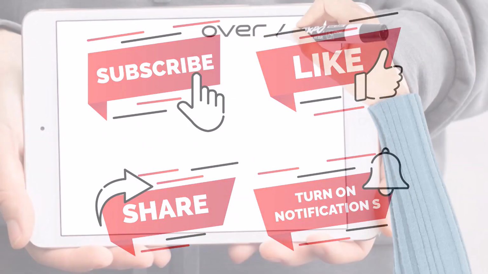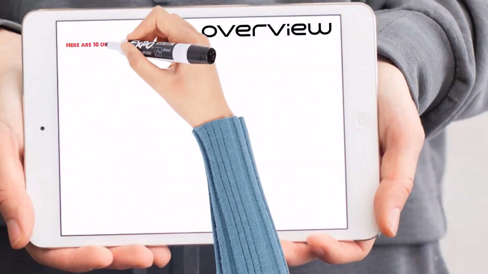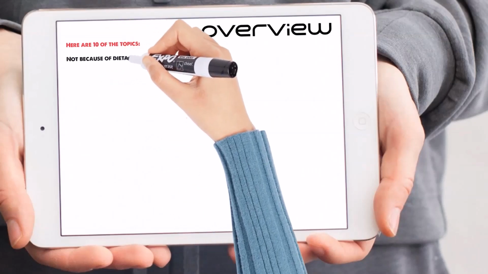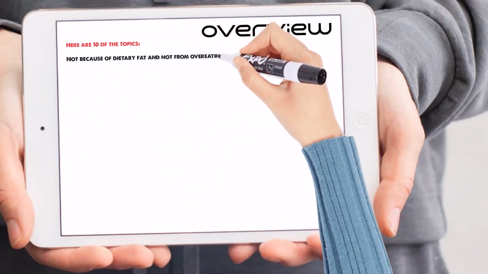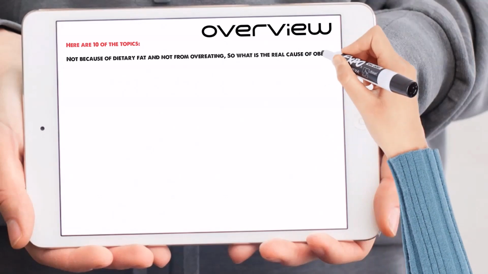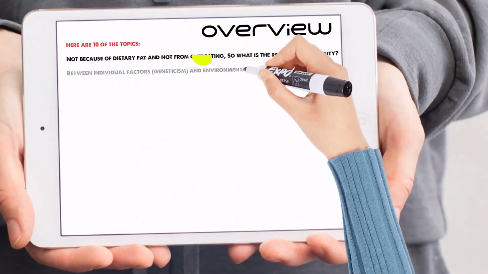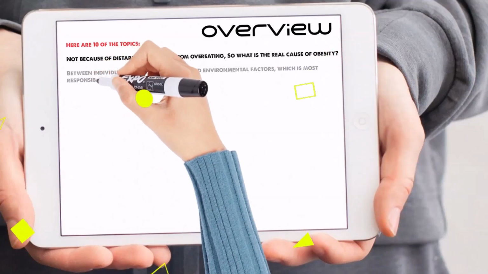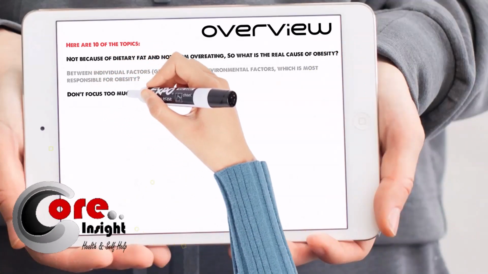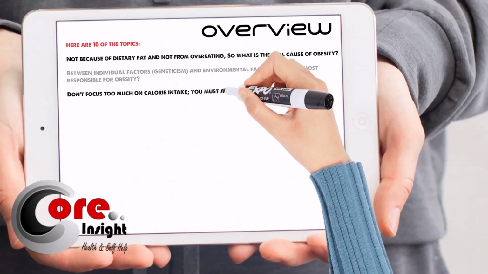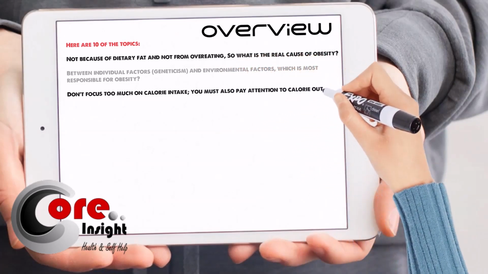Here are 10 of the topics. 1. Not because of dietary fat and not from overeating, so what is the real cause of obesity? 2. Between individual factors, genetics, and environmental factors, which is most responsible for obesity? 3. Don't focus too much on calorie intake. You must also pay attention to calorie output to avoid obesity.